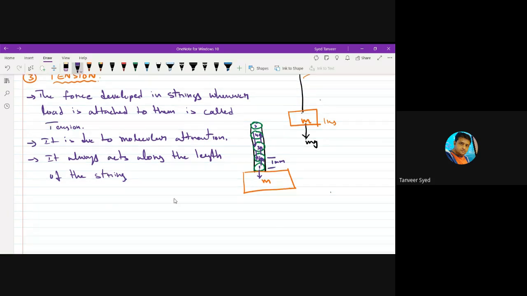Okay. And what is its direction? Direction of tension: it has two directions. Tension acts in both directions.